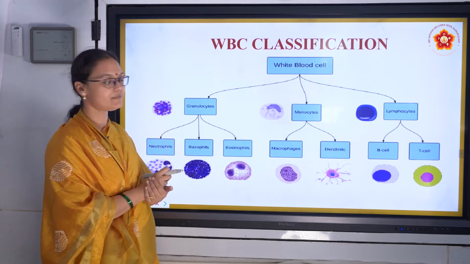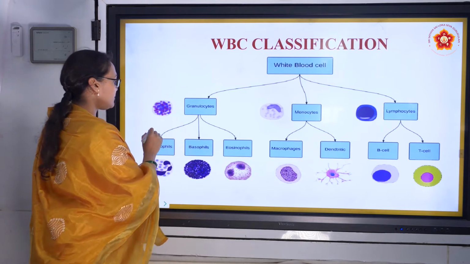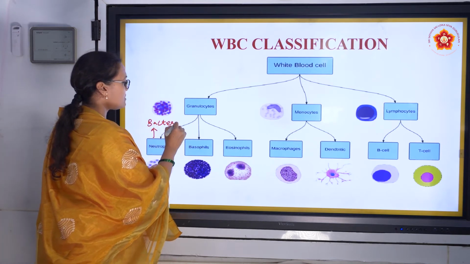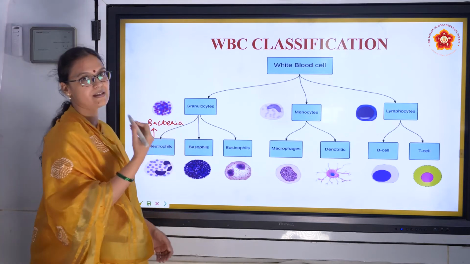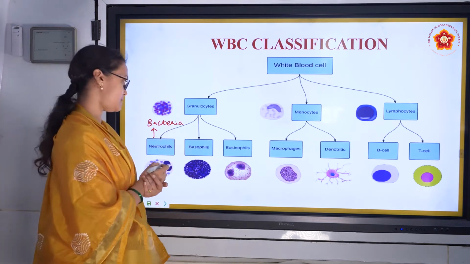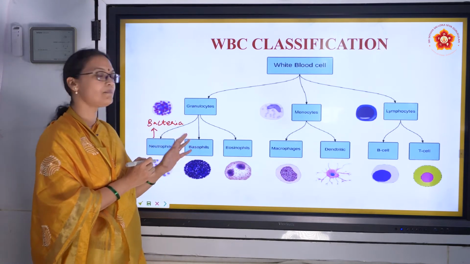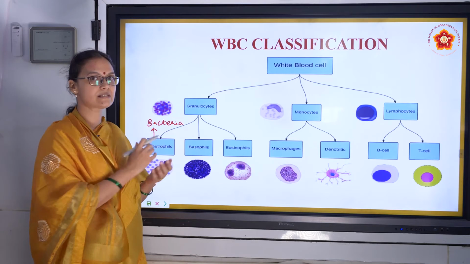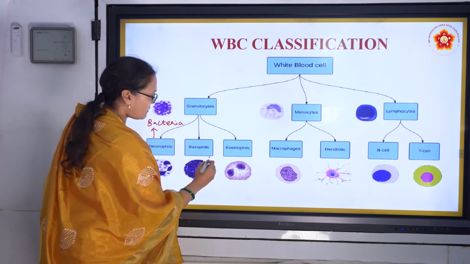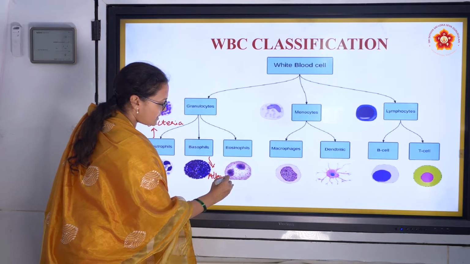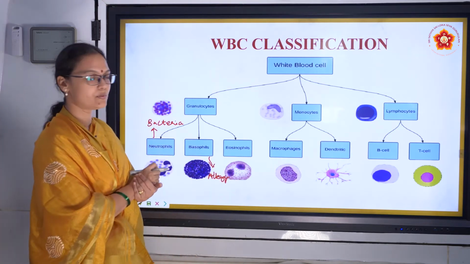Neutrophils increase in number when there is bacterial infection. All this is high school biology, but we are just revising so that it helps us understand immunity better. So neutrophils increase when there is bacterial infection. And then basophils. Basophils are larger in size. They increase when there are allergies. Whenever there is an allergic reaction, basophils increase in number in our body.